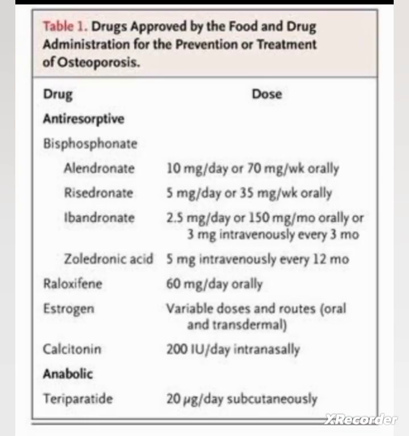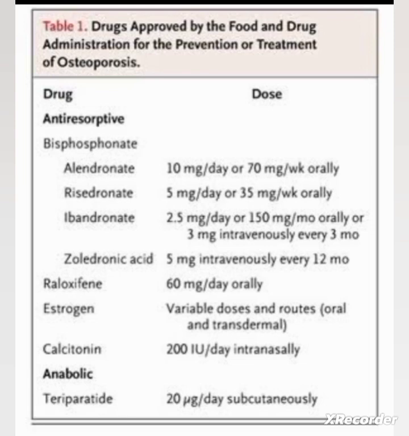The management of osteoporosis, the first one, bisphosphonates. Bisphosphonates inhibit osteoclast-mediated bone resorption, thereby increasing bone mineral density and total bone mass. This group of drugs has been shown to increase BMD by 5%.